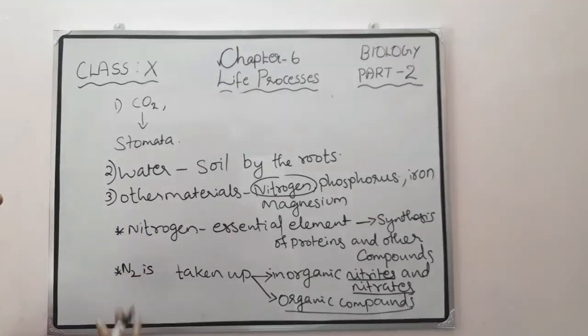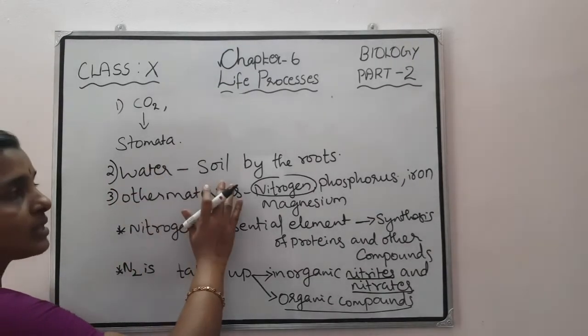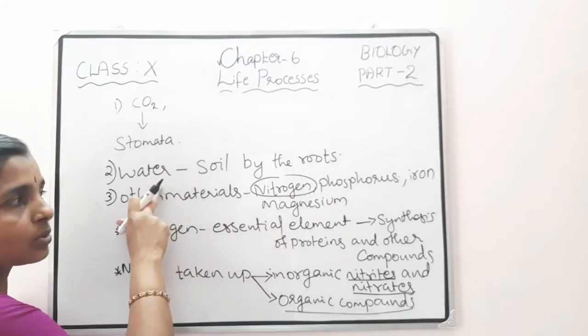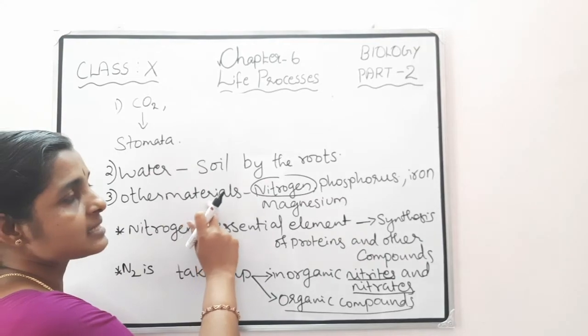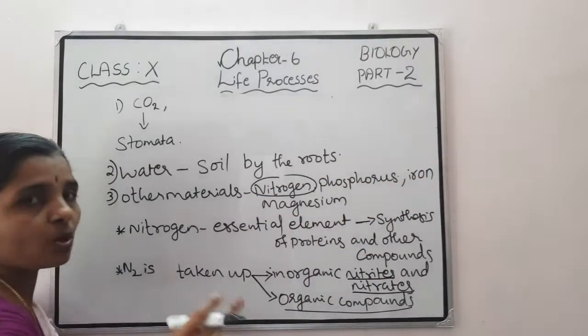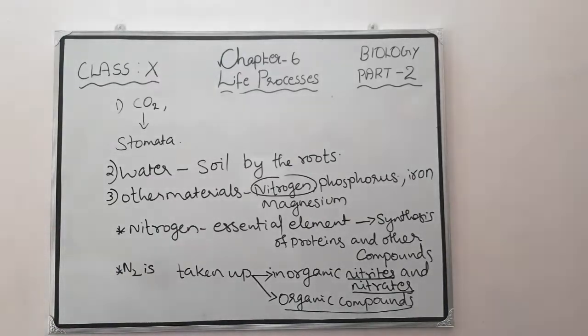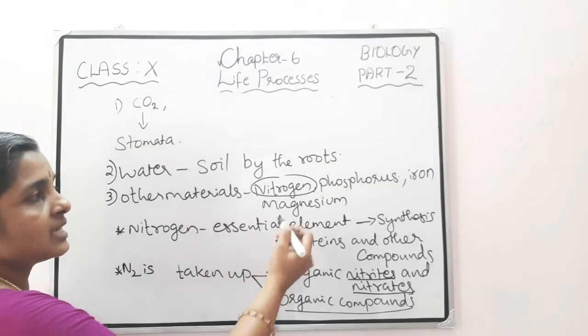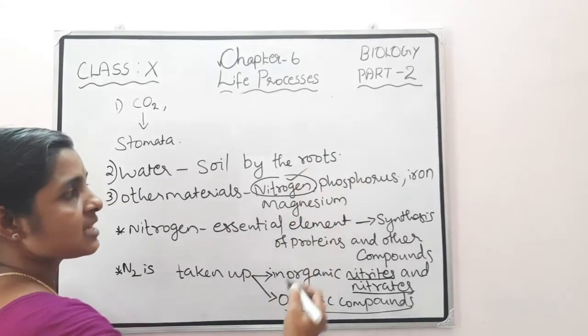So once again, water is absorbed from the soil by the roots. Along with the water molecules, other materials such as nitrogen, phosphorus, iron and magnesium are also absorbed by the plants from the soil through their roots. Of these materials, nitrogen is an essential material.